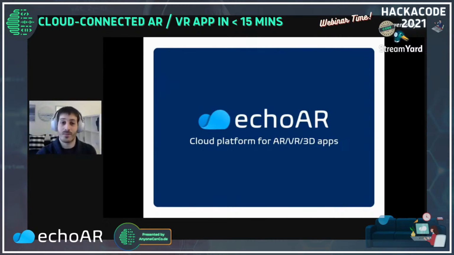So we're a cloud platform for augmented and virtual reality apps, basically providing tools and network infrastructure to allow developers and companies to build 3D applications.